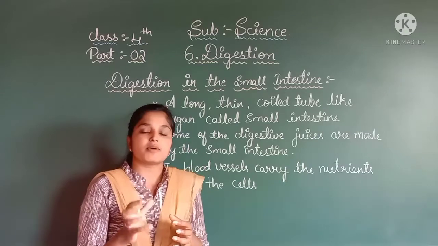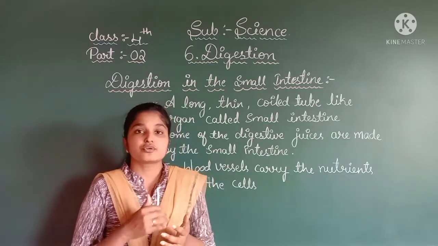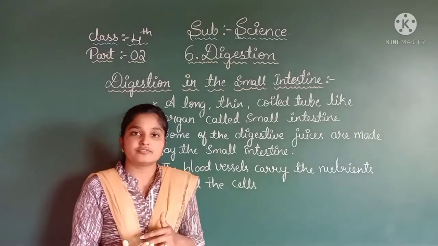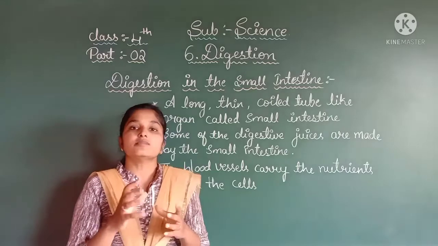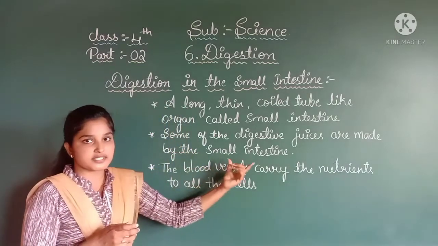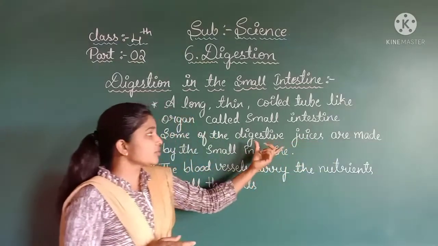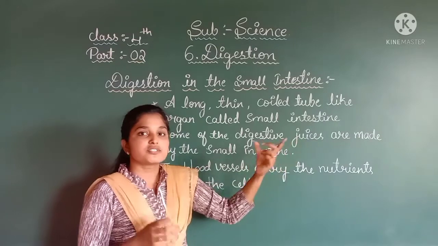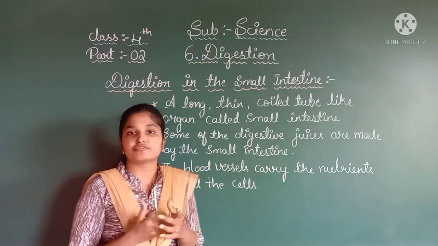The stomach passes the liquid mixture to the small intestine, right? Further digestion of the food takes place in the small intestine. Some of the digestive juices are made by the small intestine. What do we mean by digestive juices? Those are the juices that help to break down the food.